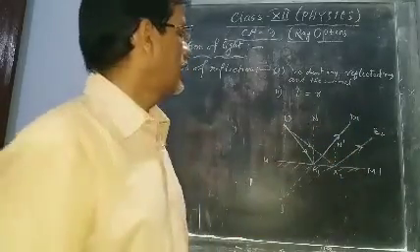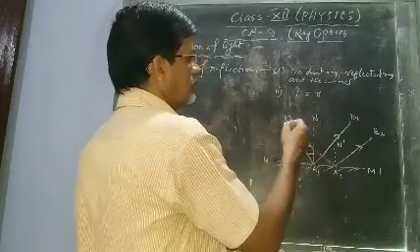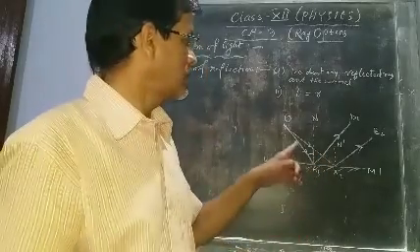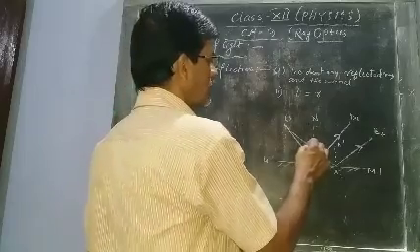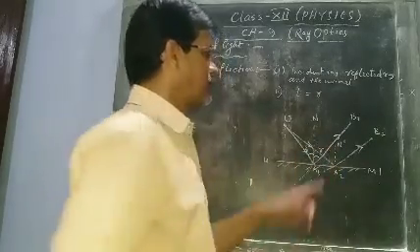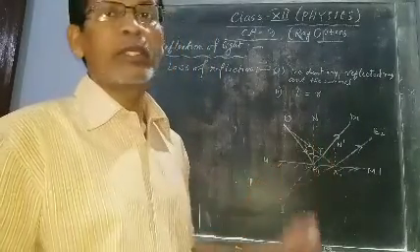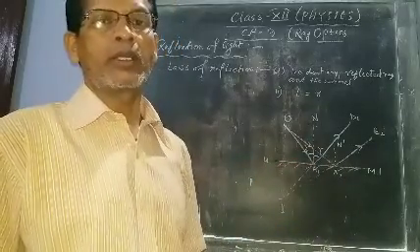Second is angle of incidence I. This is the angle between the incident ray and the normal. Angle of incidence means the angle between the incident ray and the normal. So this is I, and this is R, the angle between the reflected ray and the normal. I and R will be equal. If this is 30 degrees, this is also 30 degrees. Okay.